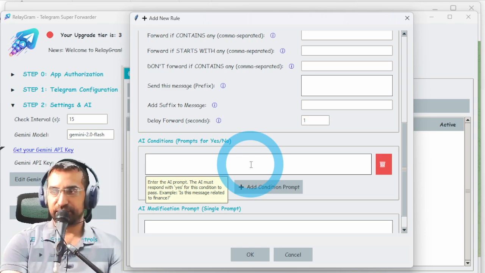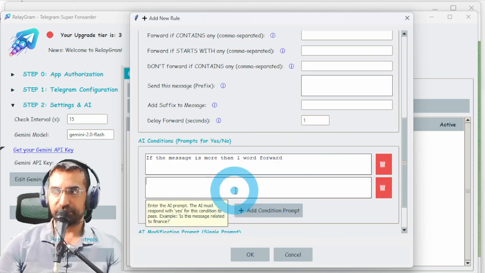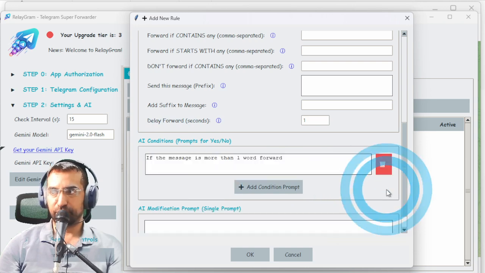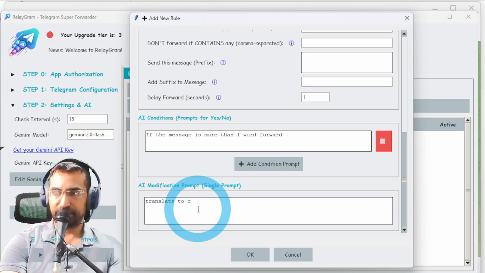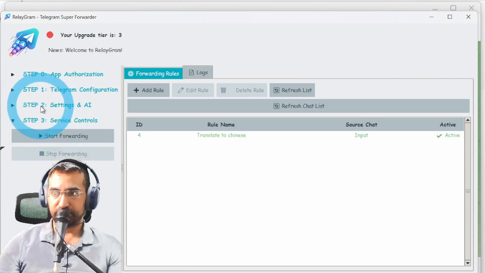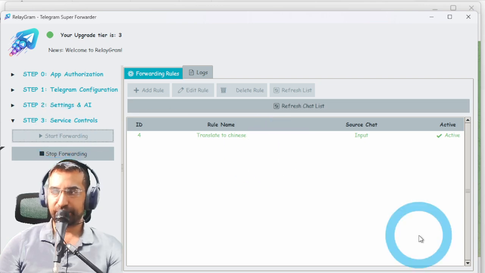So let me put in a condition here. If the message is more than one word, forward it. The reason why I'm doing this is because I just want to exemplify this. You can add more conditions separately, or you can try and put them all in one. It's completely up to you how you run your system. Now, I want to translate to Chinese, and I click OK, and then I finished. All I need to do now is click Start Forwarding, and I'm ready to actually test this out.